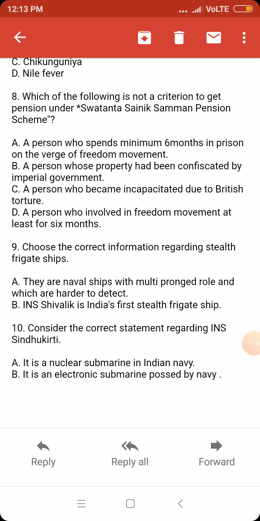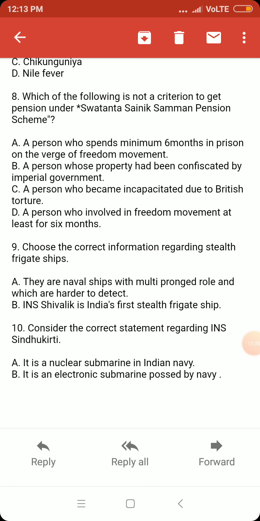But here one thing you have to keep in mind: the question is asking for the one not included. But I am answering not from that point, I am answering from the viewpoint of making notes or of information. While attempting questions in the preliminary exam hall, you have to keep in view what the question is asking. All right. Question number 9.